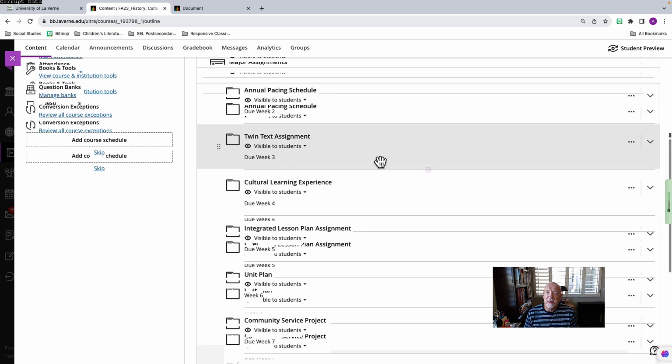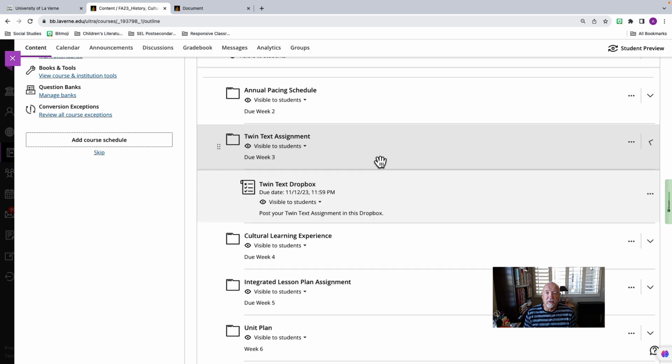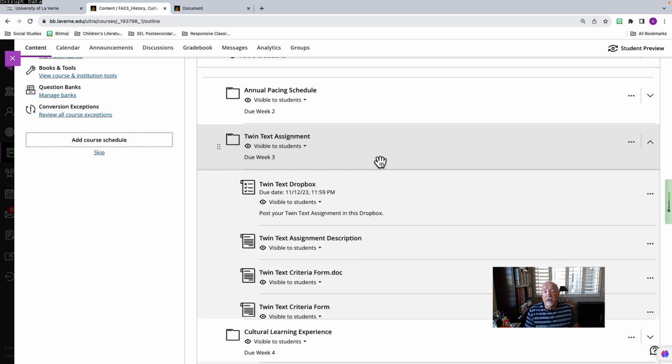The next one is the twin text assignment. You're going to pick 2 books that actually are aligned to each other. One could be fiction, one could be nonfiction. They could both be nonfiction. Whatever works for you, you can do. And then you are to follow through and follow the